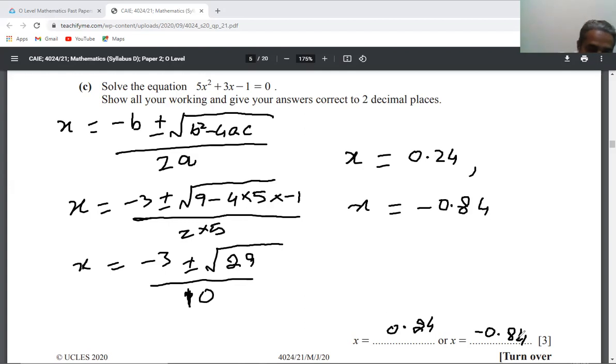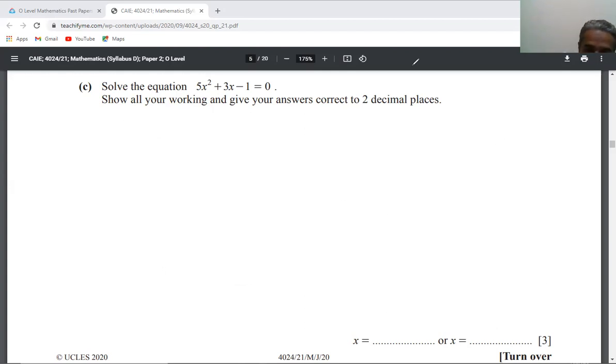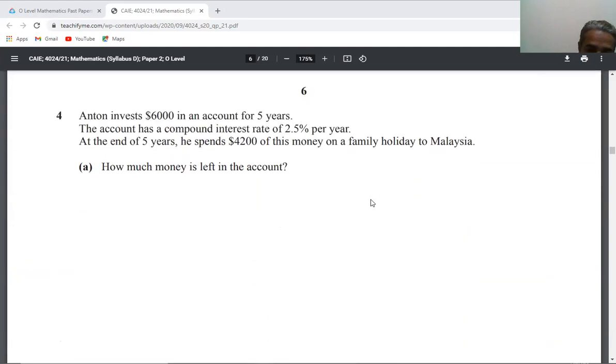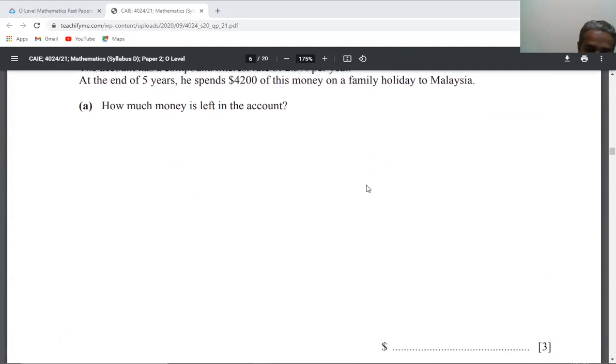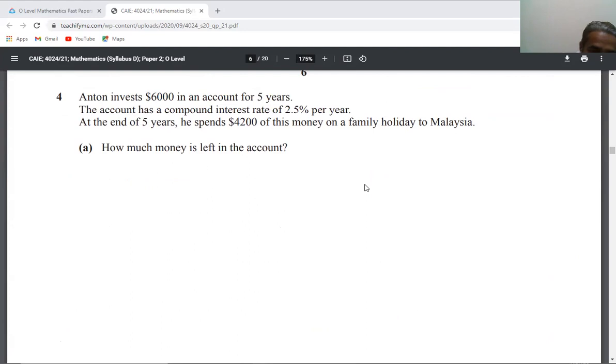Now, for question 4. Read the question statement. Anton invests 6,000 in an account for 5 years. The account has compound interest. So he has told you that this is a question of compound interest.